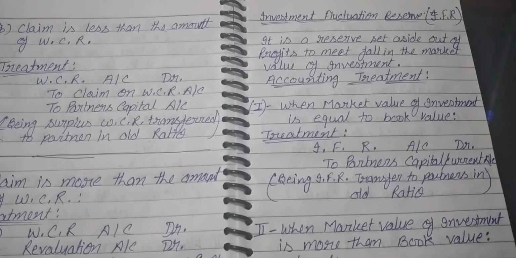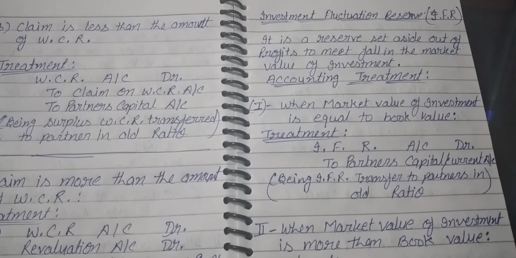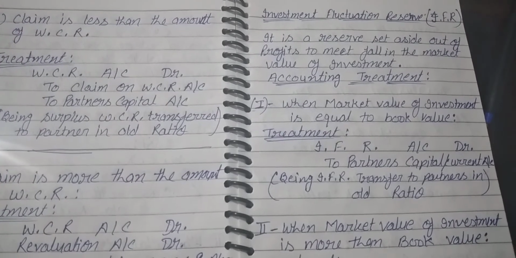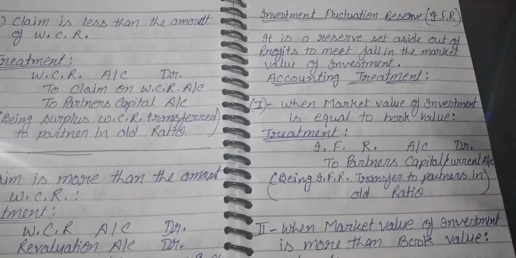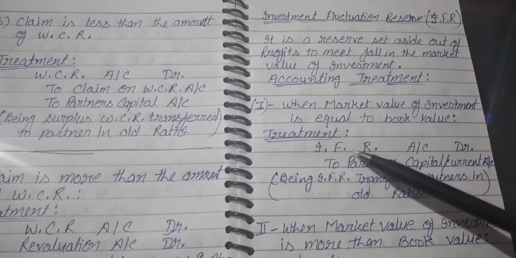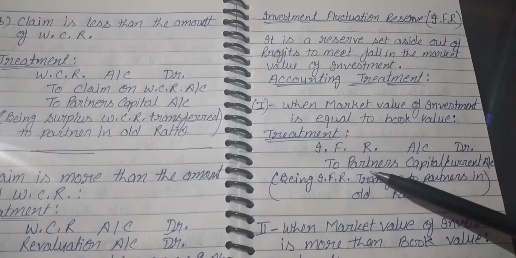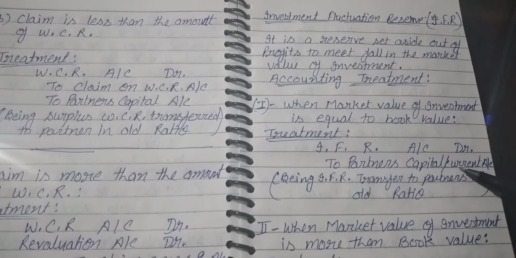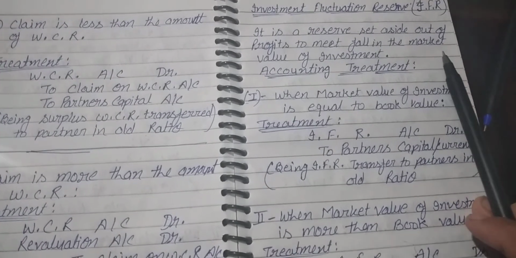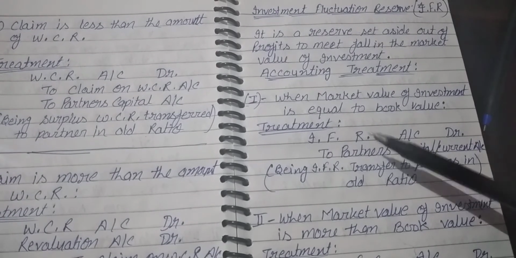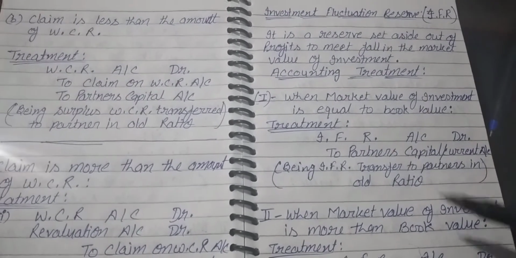The accounting treatment of investment fluctuation reserve at the time of change in profit sharing ratio is done in the following manner. First one, when the market value of investment is equal to the book value, then the treatment is that IFR will be distributed among the old partners in the old ratio. Why? Because it is a part of the profit which was earned by the old partners.